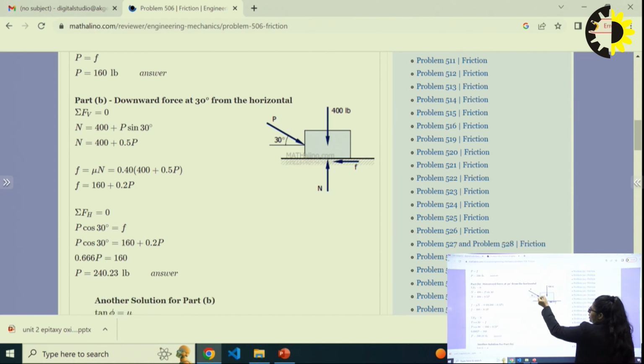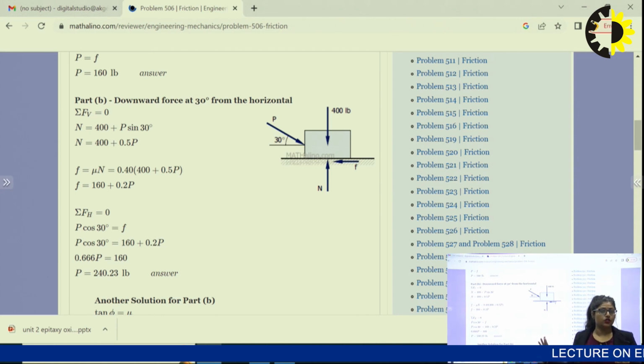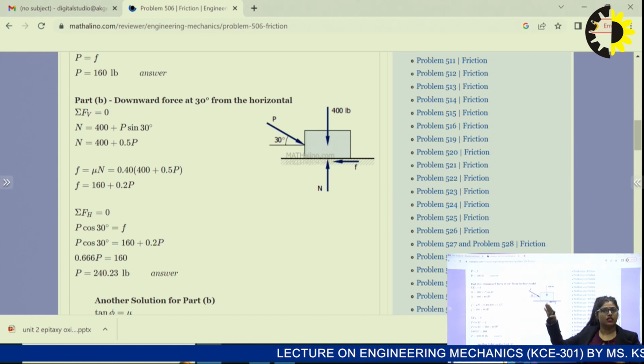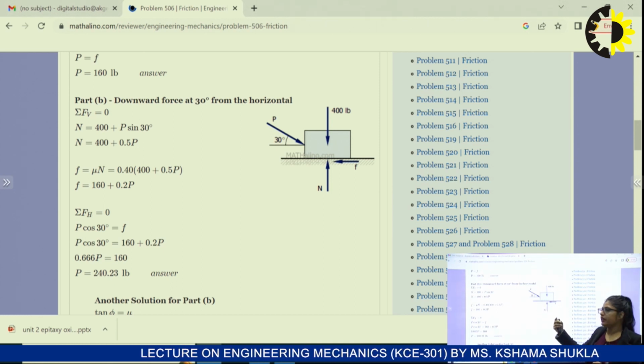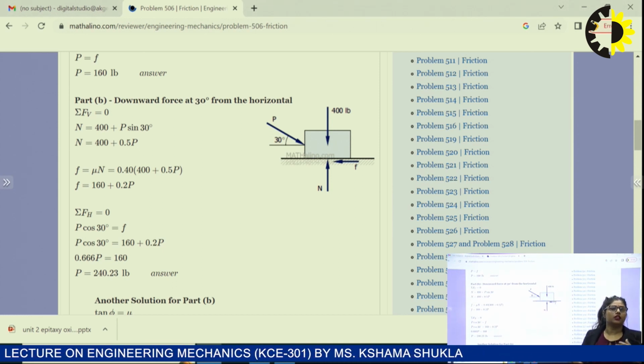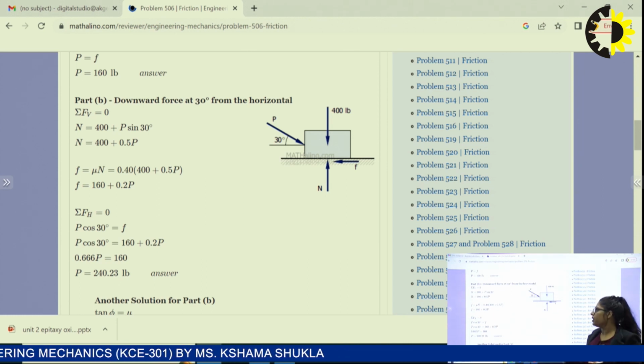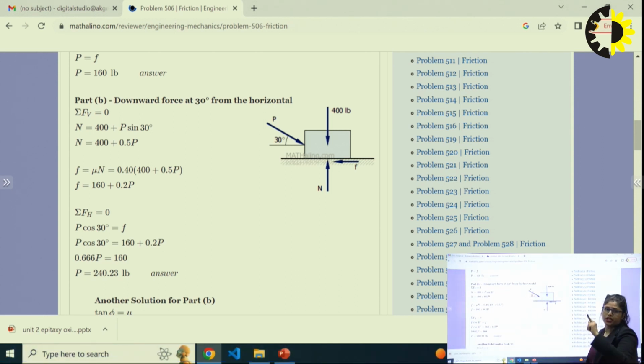One is in the horizontal direction, another in the vertical direction. Two components are there. By resolution of forces, you know what resolution is: when we resolve a single force into two components, we make the question easier. So I can break this particular P in two directions, one horizontal and another vertical, the components of P.